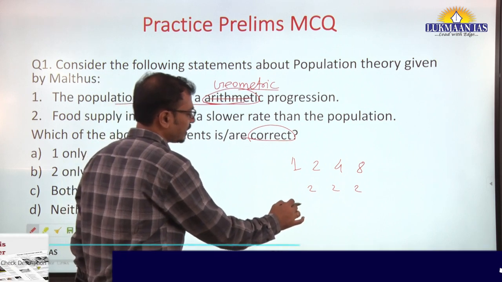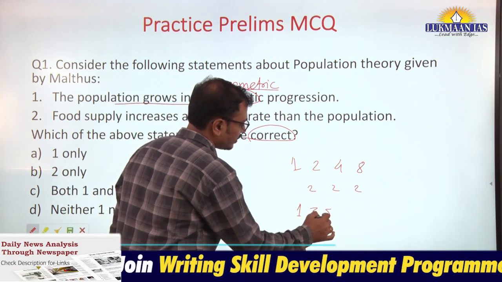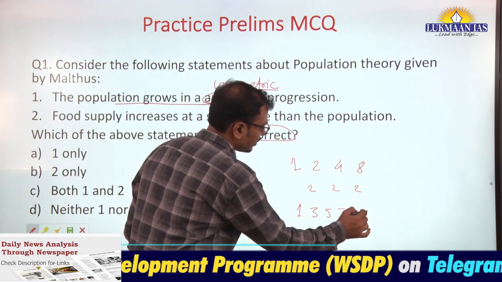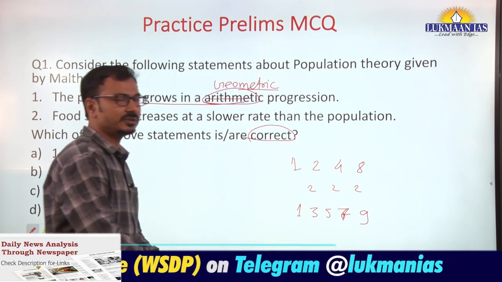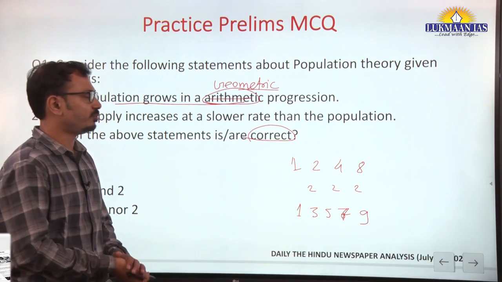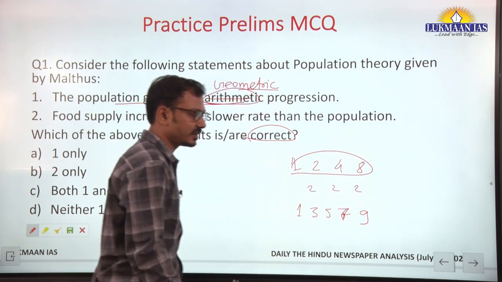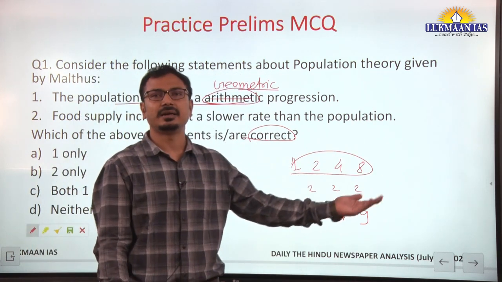In arithmetic progression, the difference between two terms is the same. So this is very simple. Geometric progression increases at a faster rate compared to arithmetic progression.